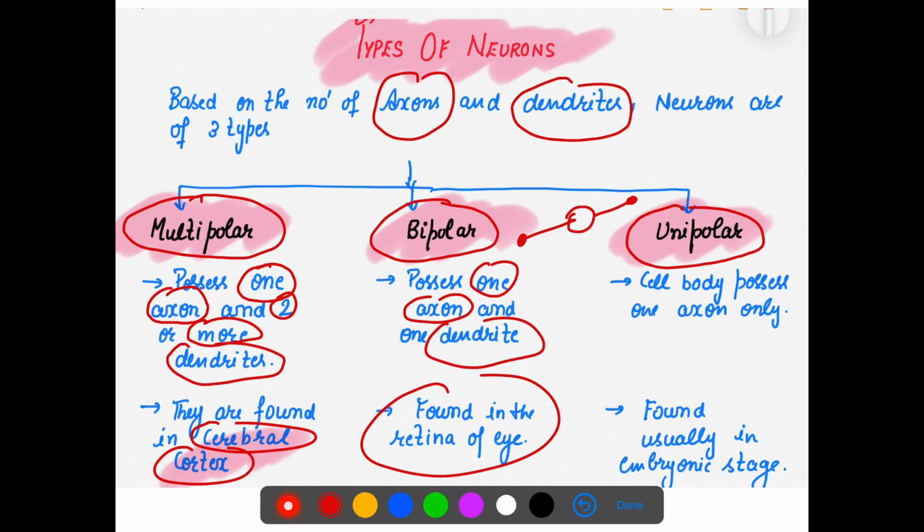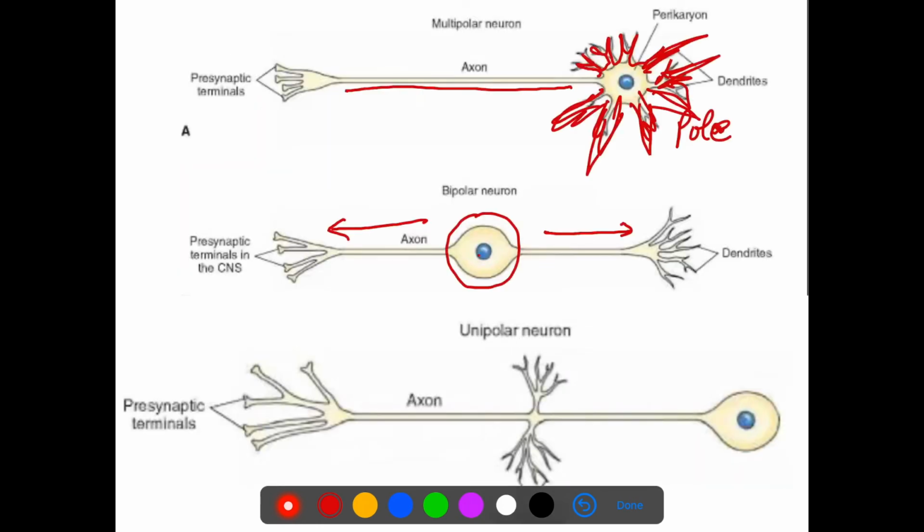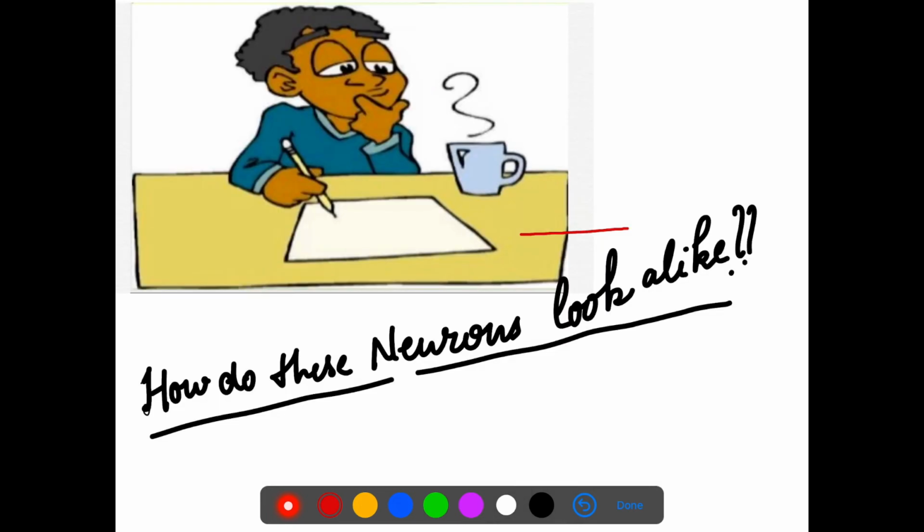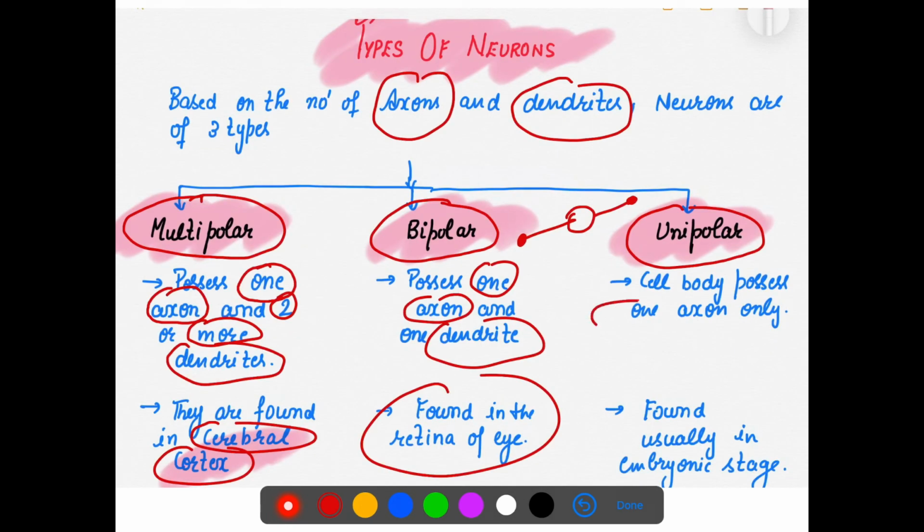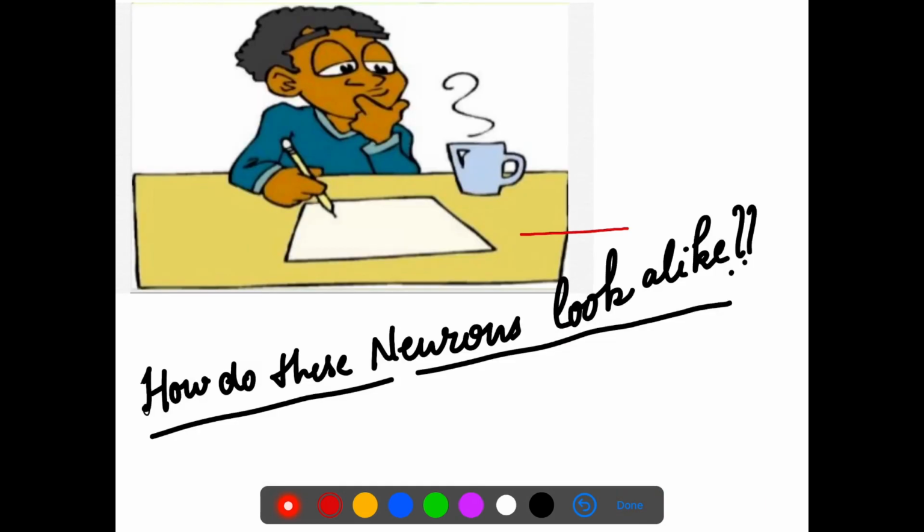Then there is the unipolar. Now look at this diagram. Unipolar. Look at the cell body. At the end of this pole, we have to compare with the cell body, right? Can you see any projection, any kind of pole further extended from the cell body? No, there is nothing. This is the ending part, and there is only one complete pole. That is called unipolar, one complete axon only, and it is usually found in the embryonic stages, not in the adult, not in the maturation stages, in the embryonic stages.